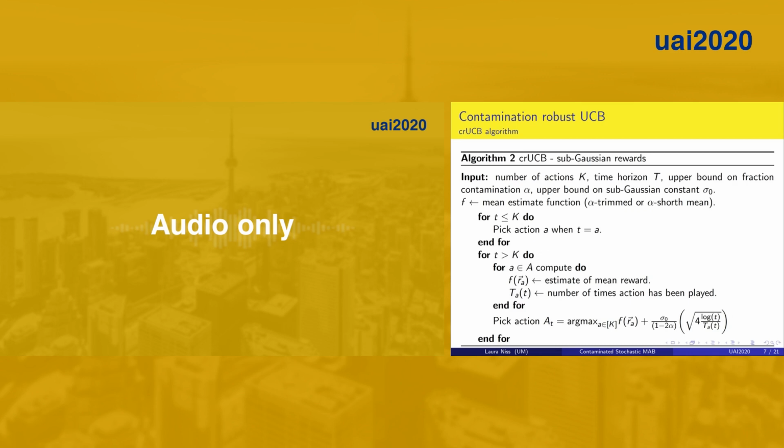Our algorithm is as follows. Pick each action once. Then, for the rest of play, pick the action that maximizes the robust mean estimate plus an exploration term. You can see our exploration term is quite similar to UCB1, but uses a different constant that includes alpha.